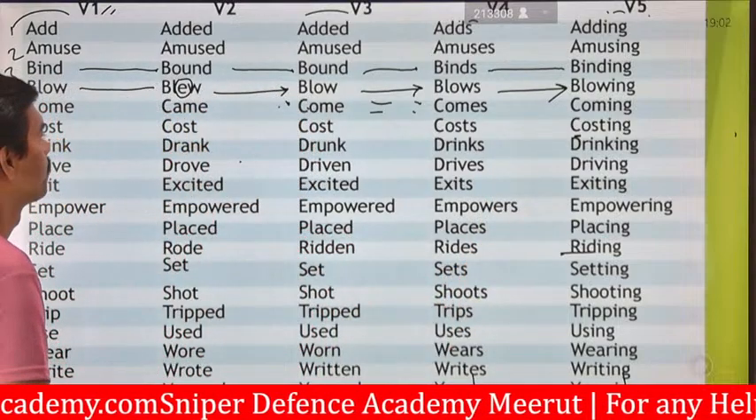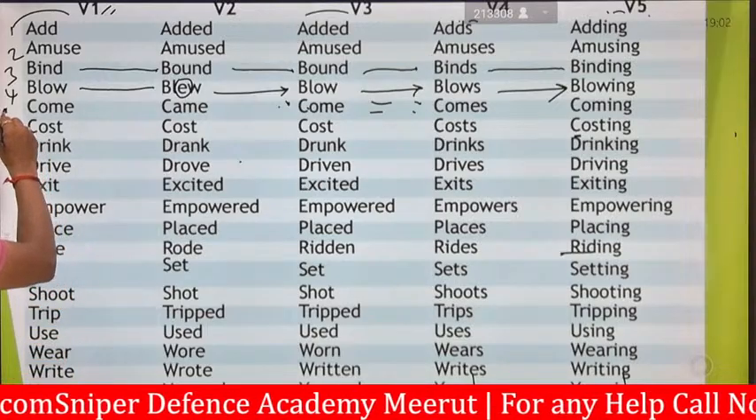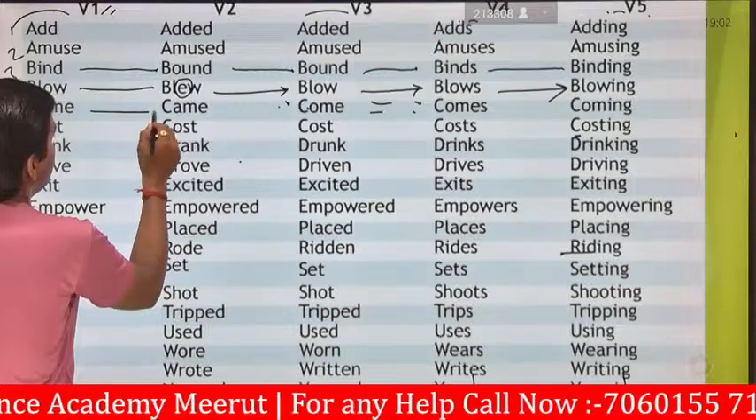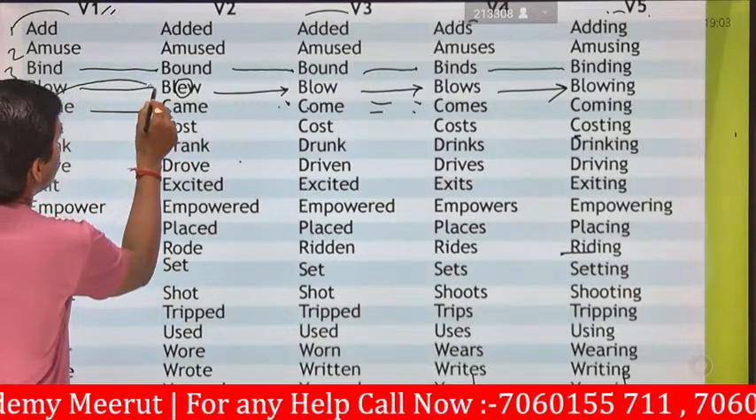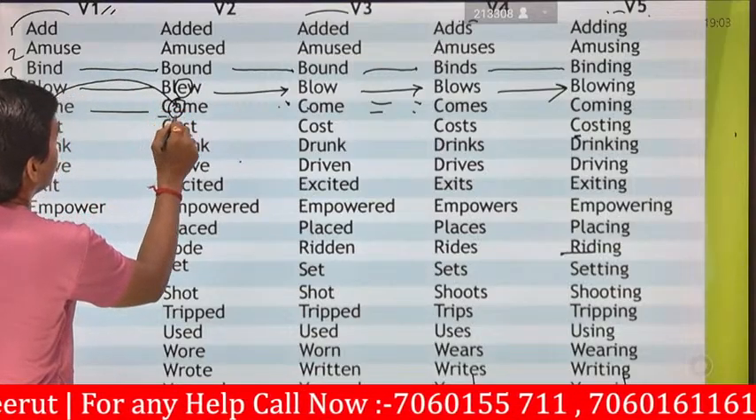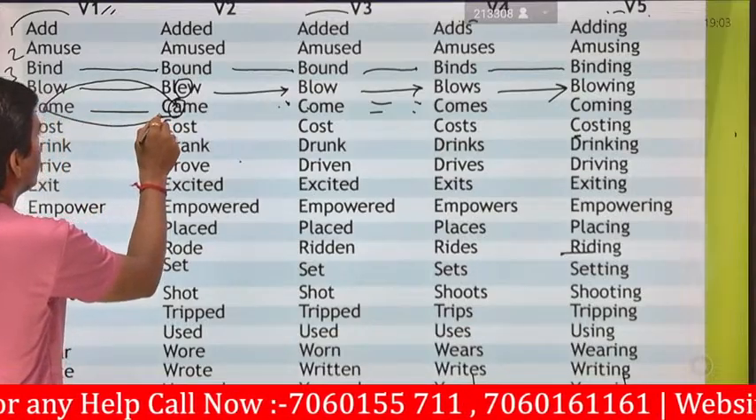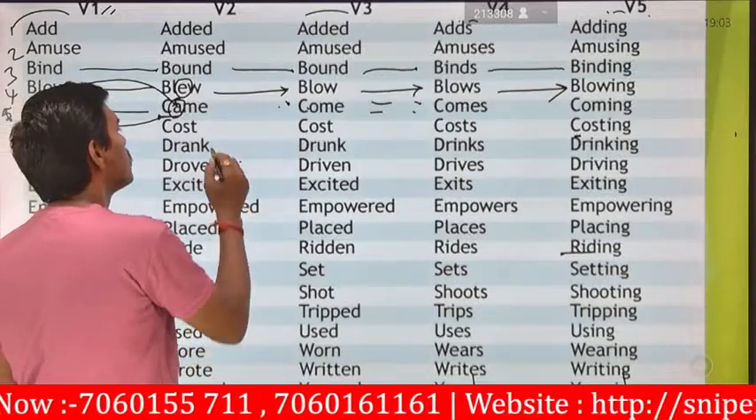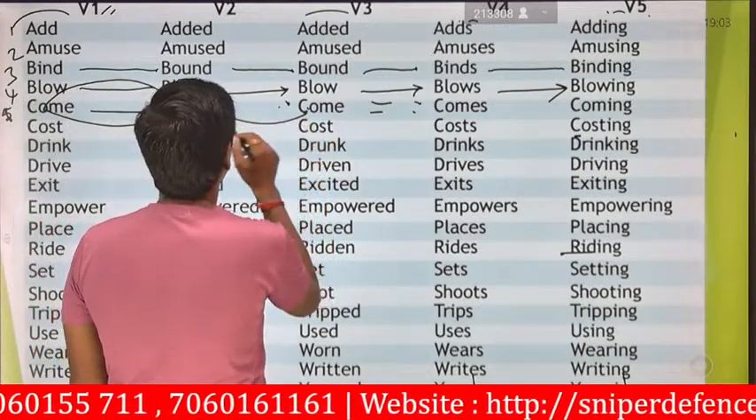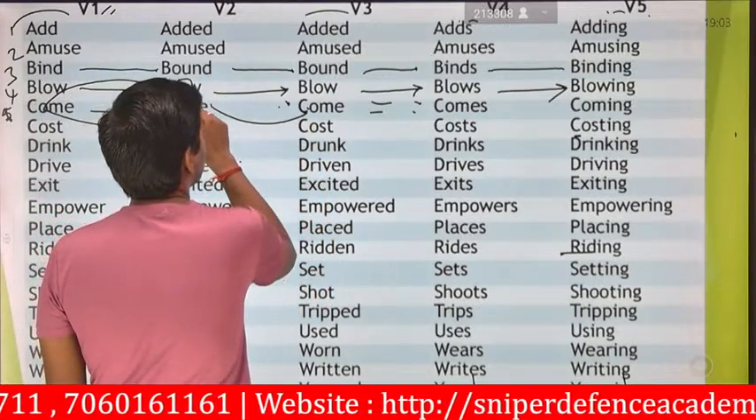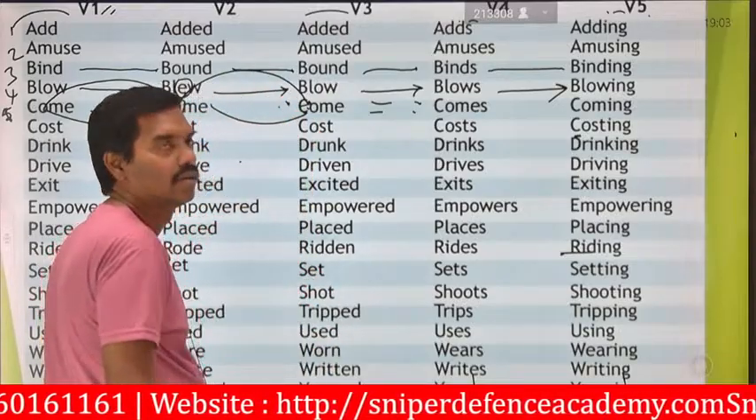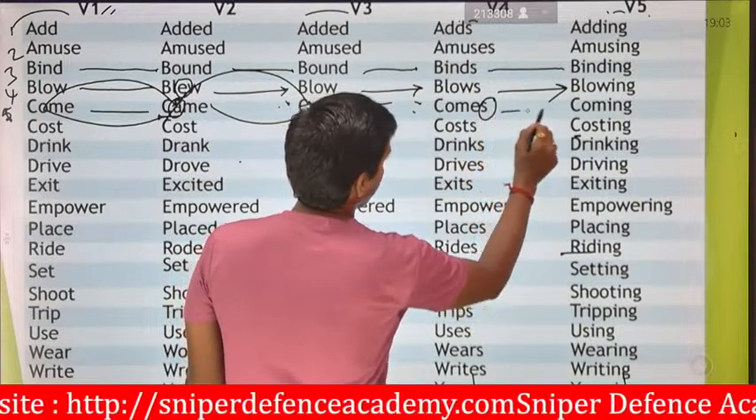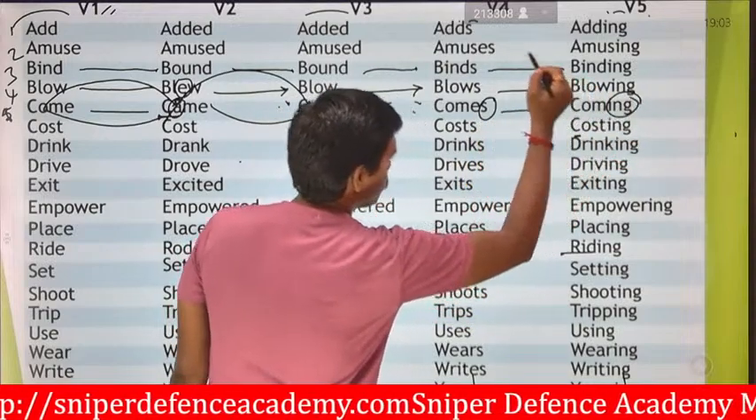Next one is come. What is come? You know that come will be replaced in terms of came. O will be replaced in terms of A. Come will be replaced in terms of came. Came will be replaced once again in terms of come, A replaced by O. And S will be added, comes. And it will be replaced in terms of coming. ING will be added.